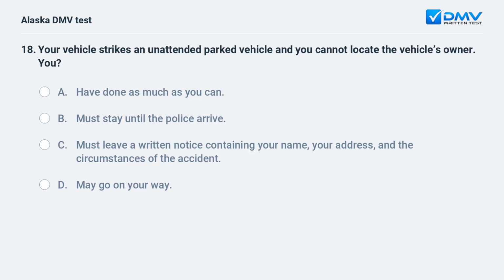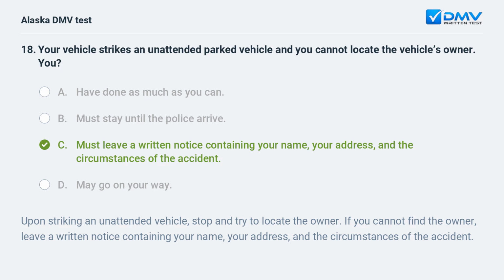Your vehicle strikes an unattended parked vehicle and you cannot locate the vehicle's owner. You A. Have done as much as you can. B. Must stay until the police arrive. C. Must leave a written notice containing your name, your address, and the circumstances of the accident. D. May go on your way.